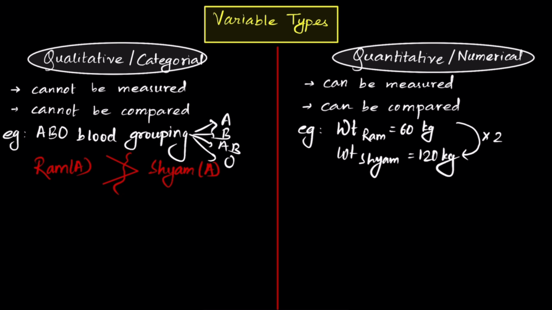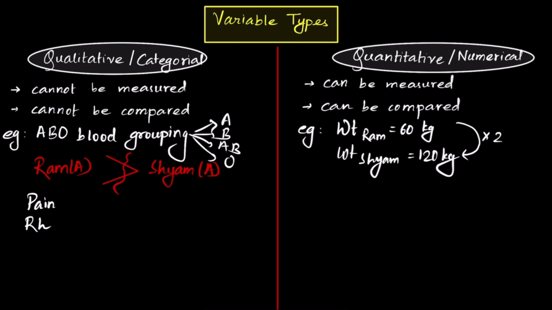Other examples, you have pain. You cannot measure pain on a scale. Let's say Ram and Syam, both of them are pricked with a needle. Syam is more sensitive towards pain, so Syam shows more reaction. At that condition, you may say that Syam is feeling more pain than Ram, but in reality, both of them have been pricked with the same needle. So you can't really compare the pain of two different people.